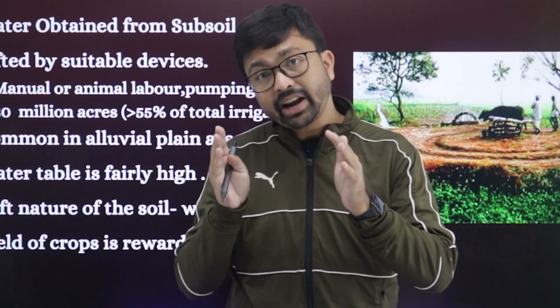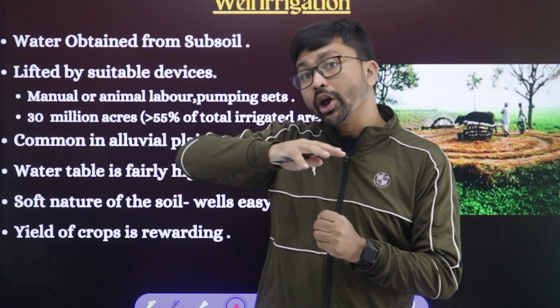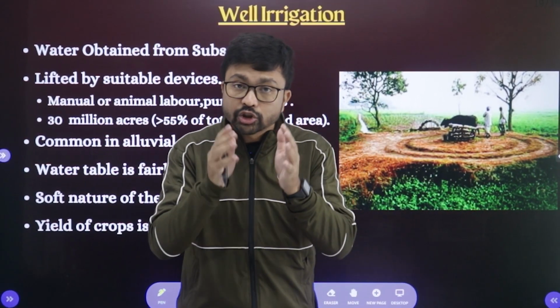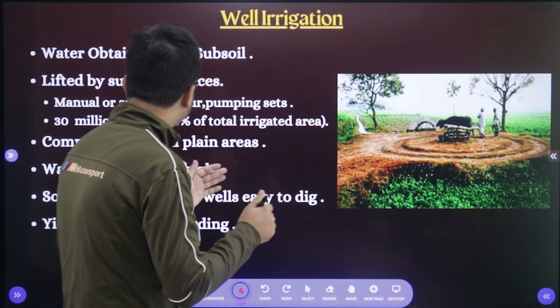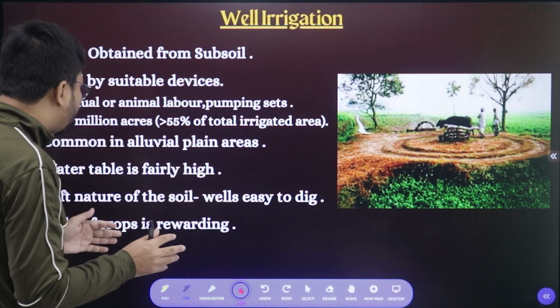Now there is a problem. What are the problems? If you take out the water, the supply, it means the amount of water, will be very less. If you have land of less than 2 acres, then for those small farmers it will be very beneficial. But if you have agricultural land of more than 2 acres, it will not be so useful, right? Because for that huge area, the water requirement cannot be fulfilled with a small well. So these are the problems of well irrigation. So advantages and disadvantages, you need to focus on.